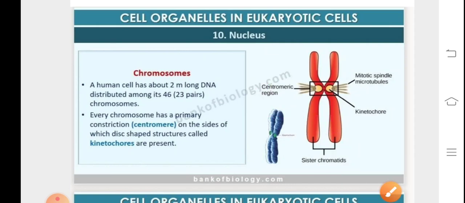So students, in this module we carried out a discussion on the important organelle which is referred to as the nucleus. Hopefully you must have garnered all the concepts. In the next module we will be discussing the types of chromosomes in detail.